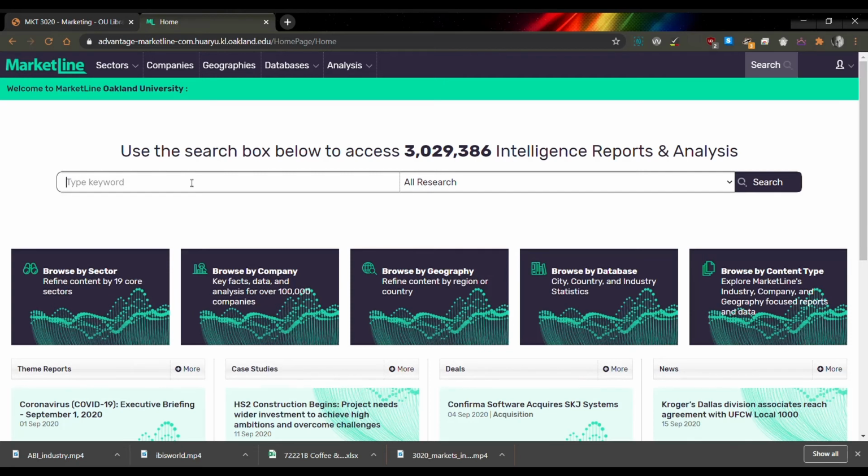To search it, I would just try some keywords that you feel are related to your industry. So I'm going to try coffee, and then I'm not going to hit search right away, because it would search for coffee amongst all the different kinds of reports. It would find companies and countries and all these things. I just specifically want industry reports, or profiles as they call them here. So I'm going to go to this drop down and choose what kind of report or profile I'm interested in. This first one, industry profiles, is what I'm going to search in. So I'm searching for coffee in industry profiles, and I'm going to do a search.